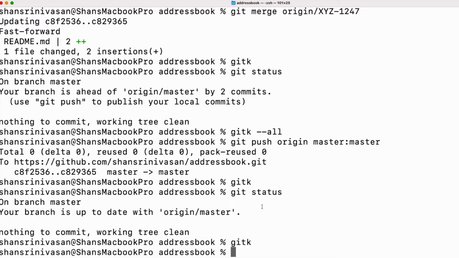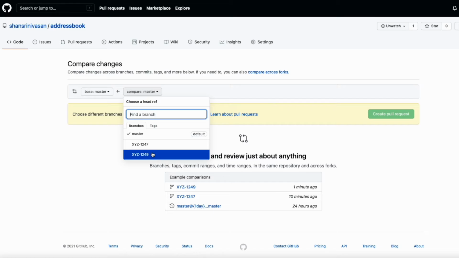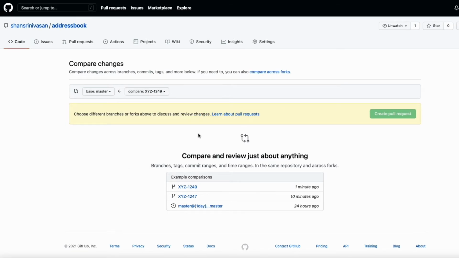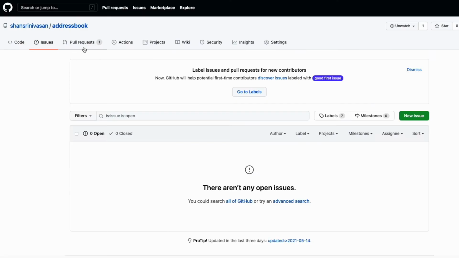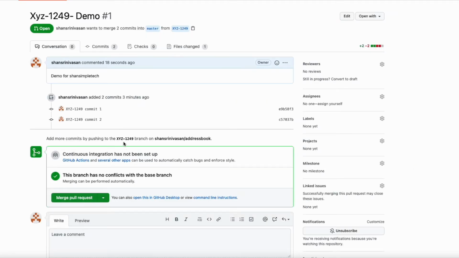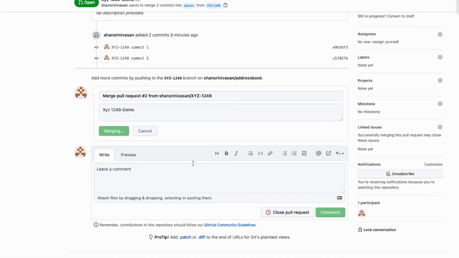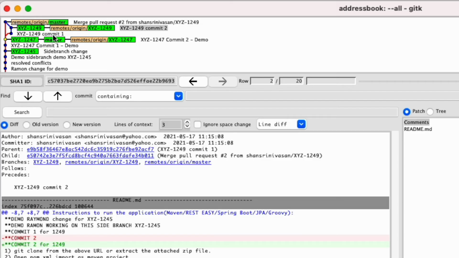Now let's see how pull request works. If you go and look here, suppose you click on new pull request, C1249 showed up, and when you click on it, then it will show the changes. You can create a pull request. In a pull request, you can also add the reviewers and all the stuff. The source branch is 1249 and the destination branch is master. So you can look at the commit. So you do a confirm merge, and also it gives you a facility to delete the branch. This is separate 1249, 2 commits, it got merged into it. So this is non-fast forward.